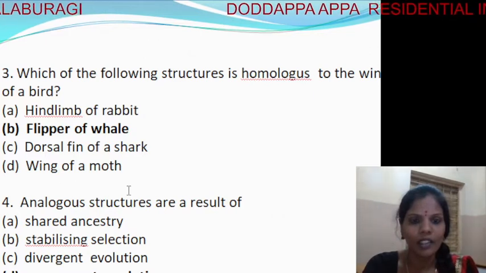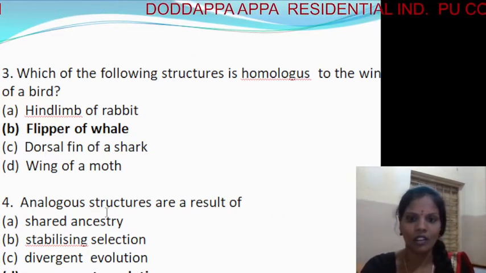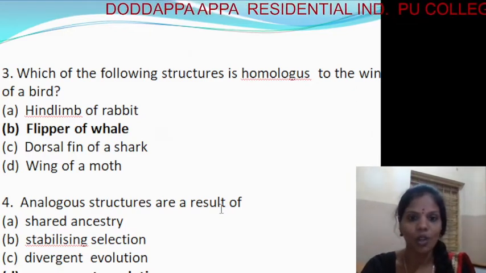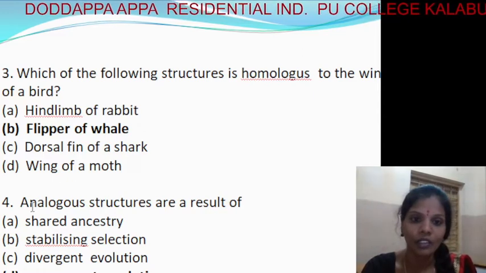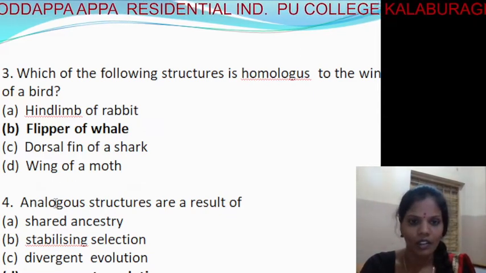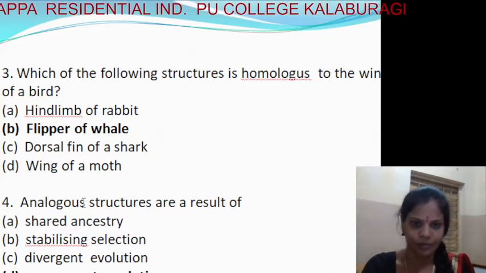Next comes the analogous structure. Analogous means having a different origin and structure, but they perform the same function.